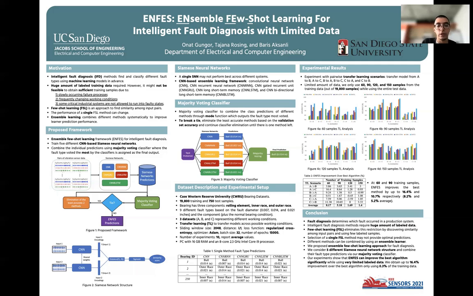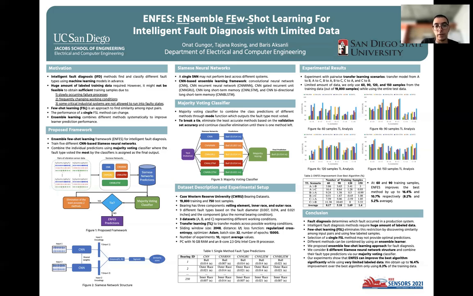So the output of the Siamese network is the similarity score, which is nothing but the probability that two inputs come from the same category. The second module is the majority voting classifier, which combines the predictions of different methods using mode functions. Specifically, we select the mode function for our work, which outputs the fault type most voted by the classifiers.